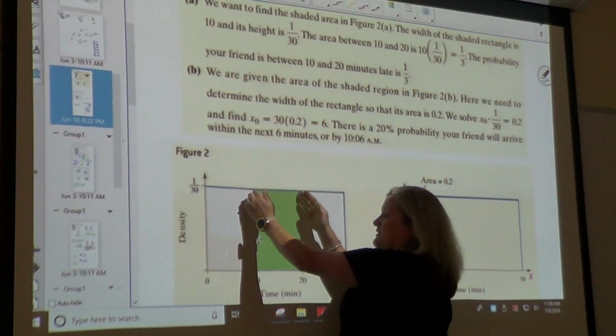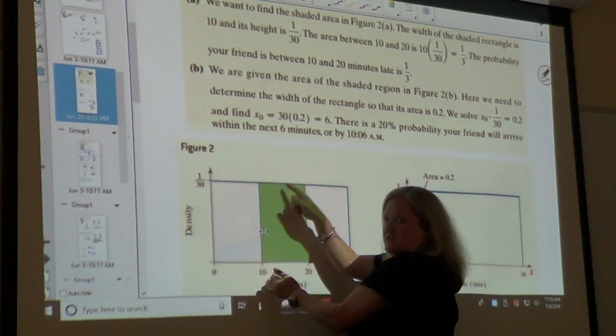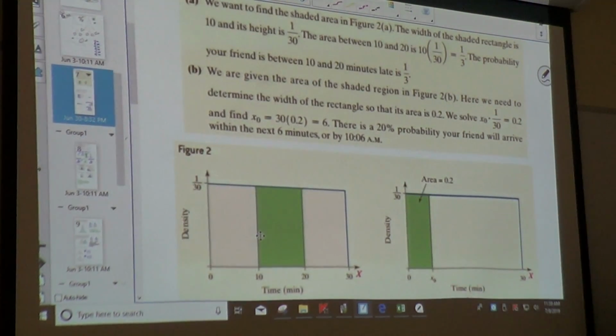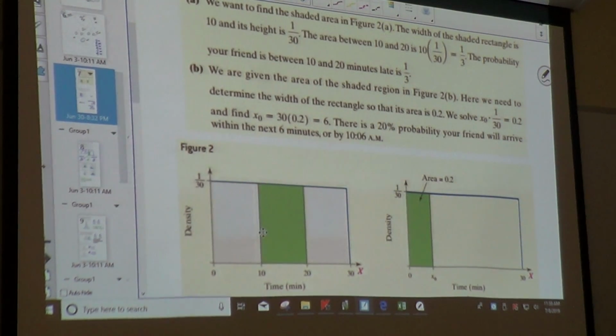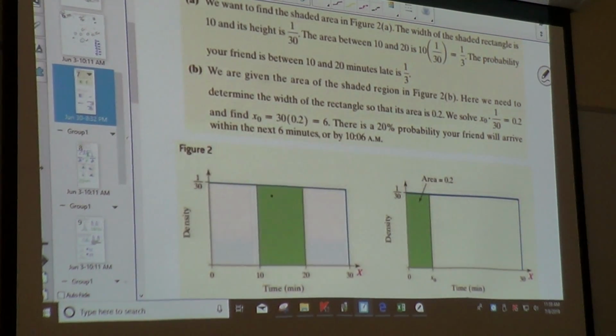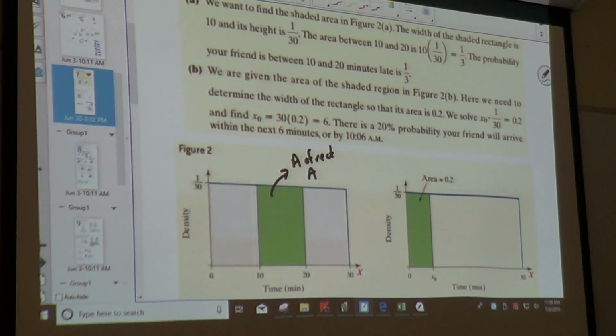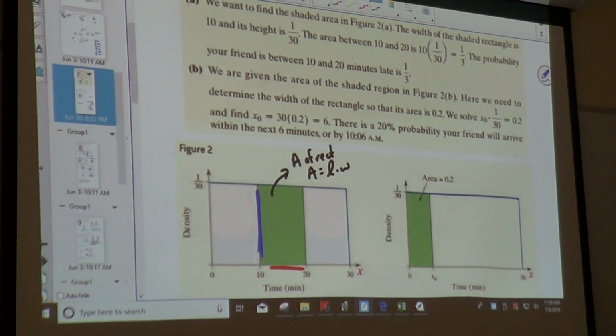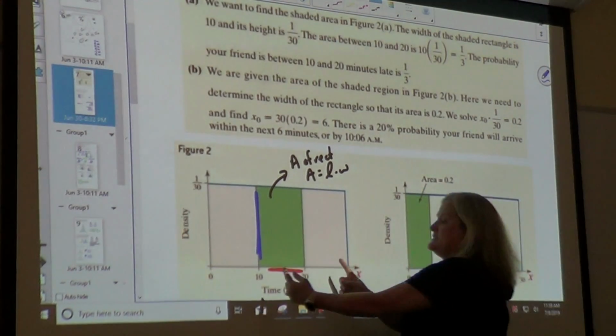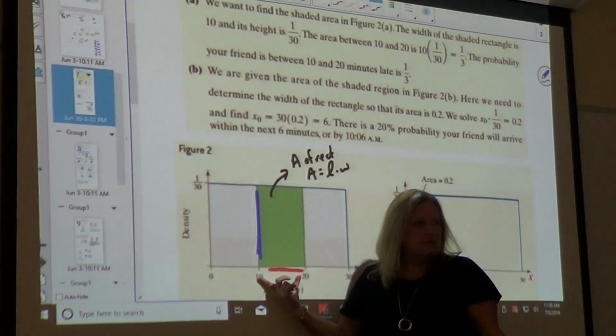So we're looking for the area of this box. So how do you find the area of a rectangle? The area of a rectangle is length times width. So we need to know the length and we need to know the width. So, how far is it between 10 and 20?